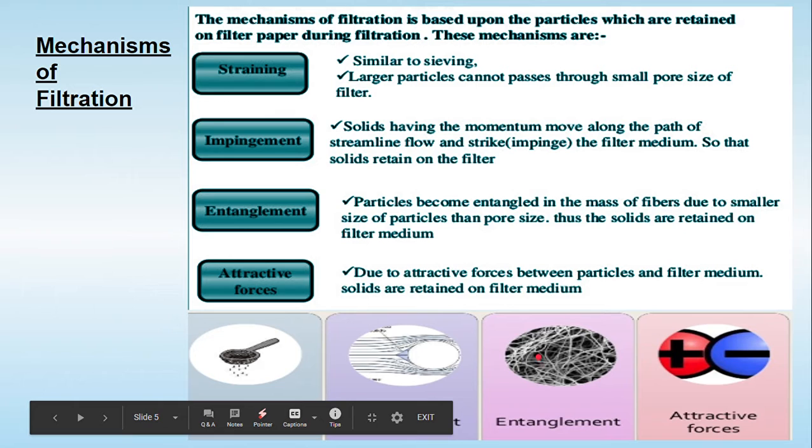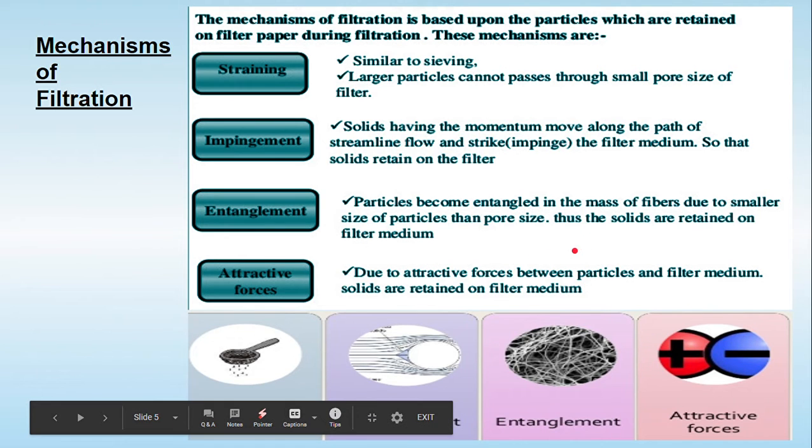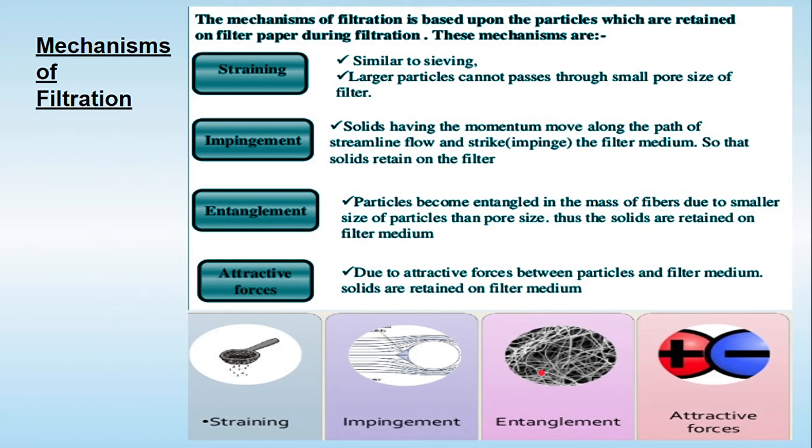So if the particle size of the solid is smaller than this, then it is going to remain over there. But try to understand, if the particle size is more than this size, then it is going to be retained on the top by straining. So the solids are retained in or on the filter medium; this entanglement is called trapping.